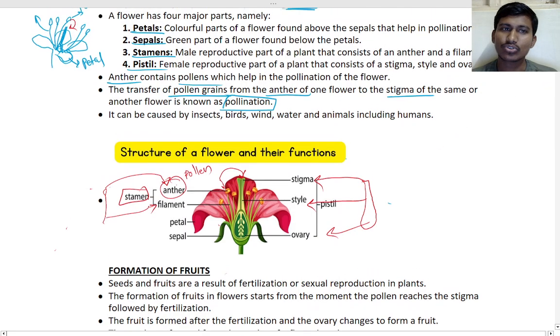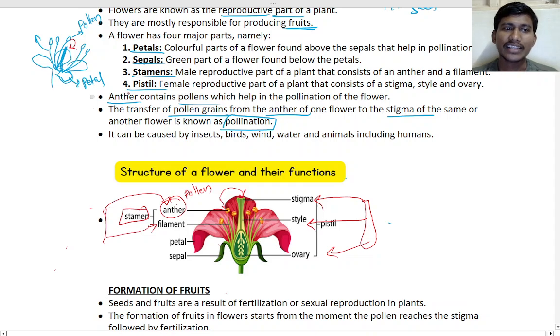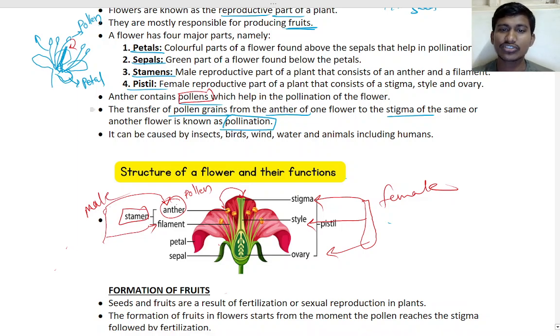Okay, so here anther is there, right? Anther is part of the stamen, that is the male part. This is the male part, this is the female. The anther contains pollen, and it helps in the pollination of the flower.